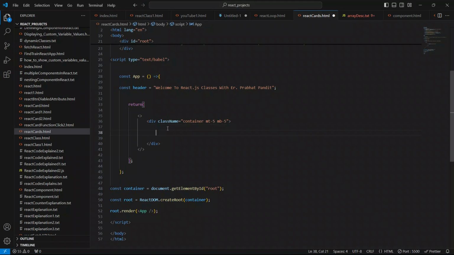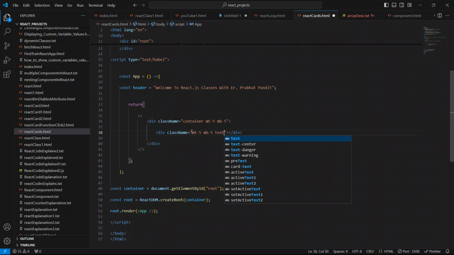Inside this div, I'm gonna create here another div, and just close this div first. I'll give the className also to provide the CSS class, because class is a reserved keyword in JavaScript, that's why we use className to provide CSS class. So we will say here margin top 5, margin bottom also 5. And yeah, let me just say here text center, to put each and everything inside the center of the screen.